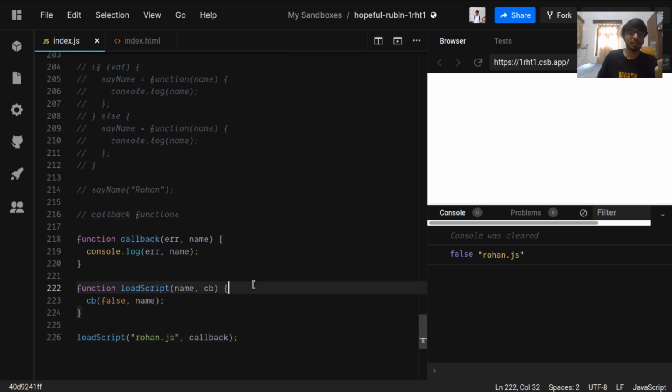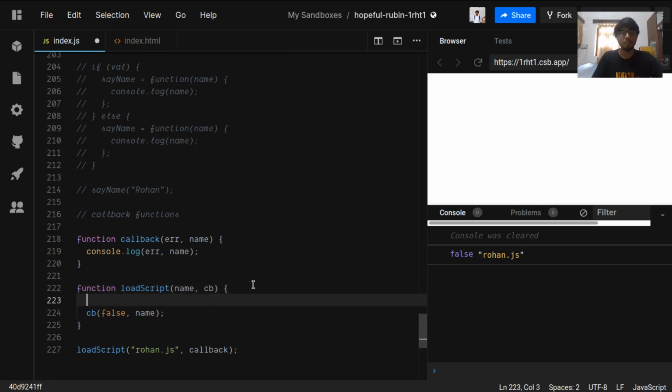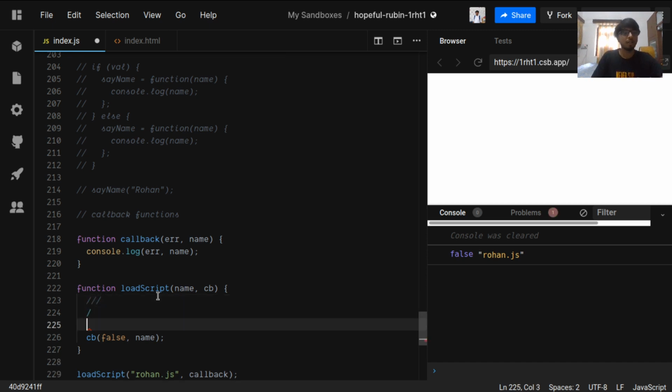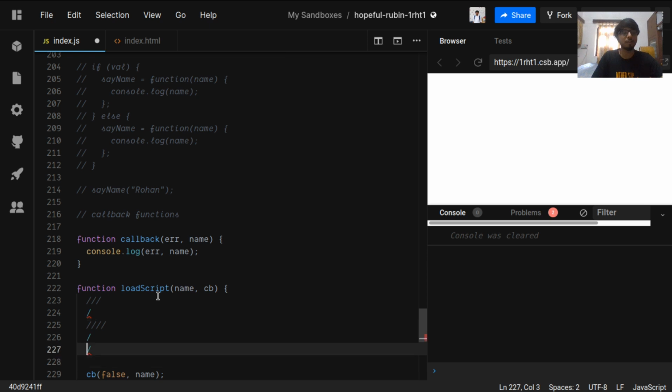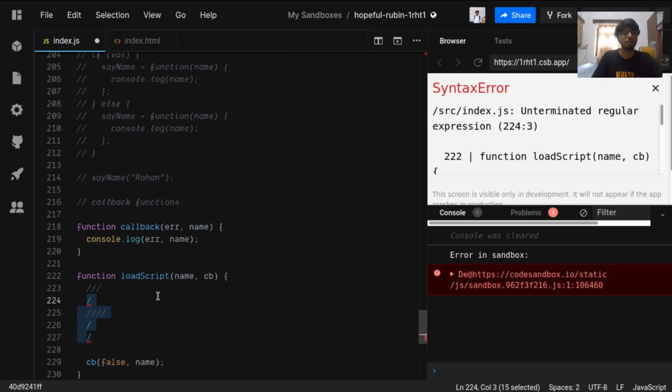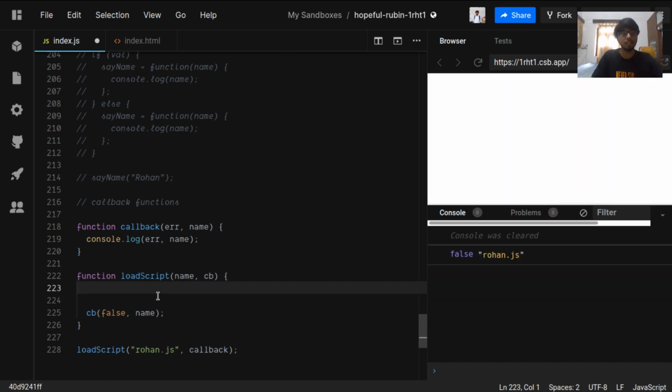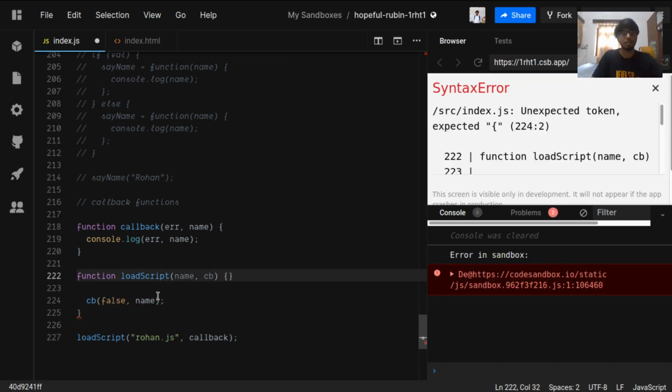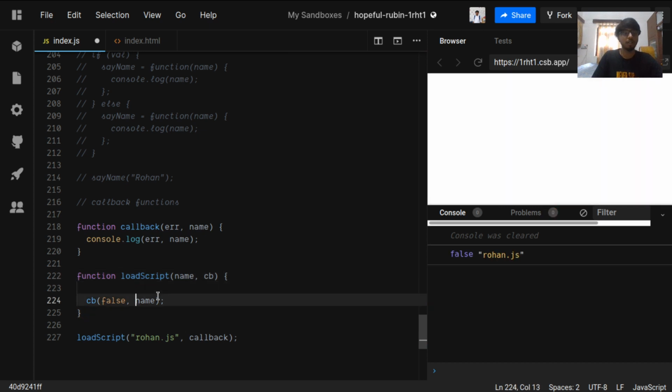So what it does is, in the load script function, load script is called here with the name and the function which he will call later when he is finished executing, when he is finished preparing the order. So here he will create the order for the person, and when the order is completed, he will then call that person using the same reference given to him.